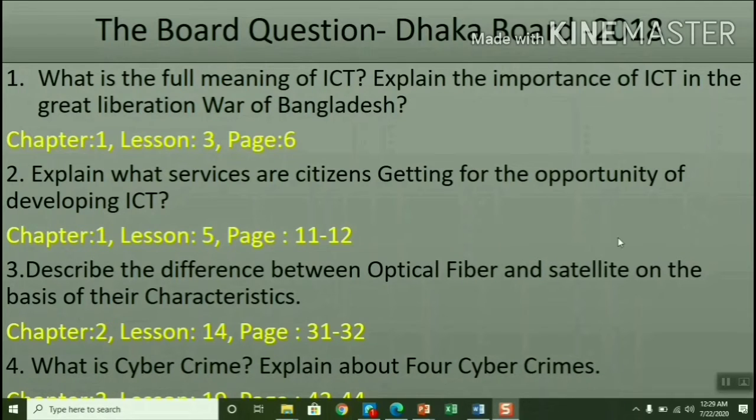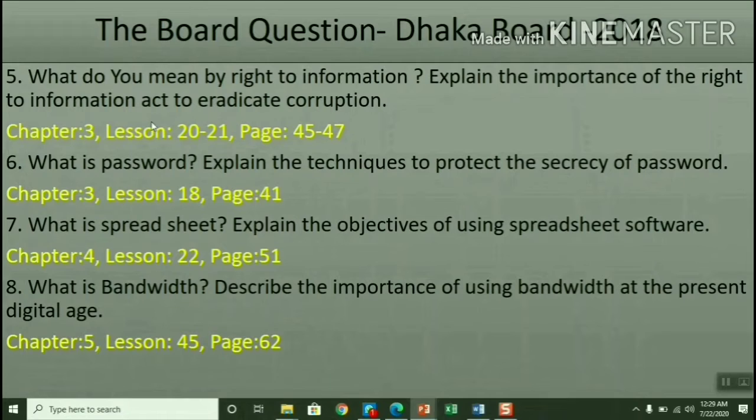We'll go for the next question. What do you mean by the right to information? Explain the importance of the Right to Information Act to eradicate corruption. How to write these question answers, I have discussed in the previous online classes, number 24. If you have any confusion, check over there.